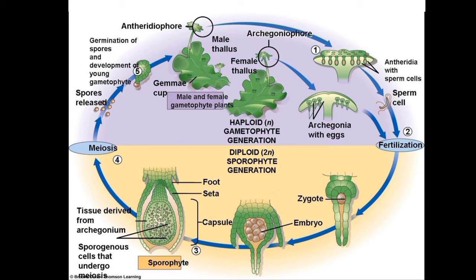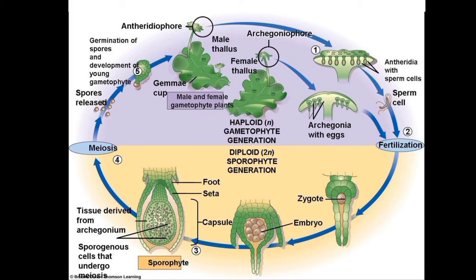So the life cycle of Marchantia is haplodiploidic, and both the haploid and diploid phases are represented by multicellular structures. The main free-living plant body is gametophytic, that is haploid. The short-lived sporophyte is the diploid stage, dependent upon the gametophyte for attachment and nourishment.